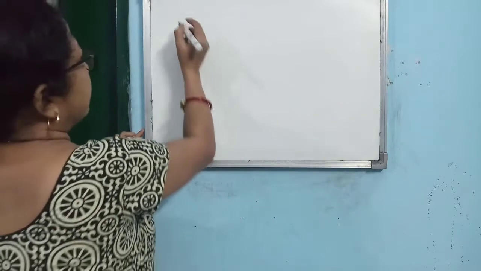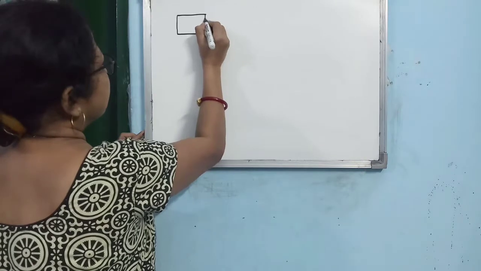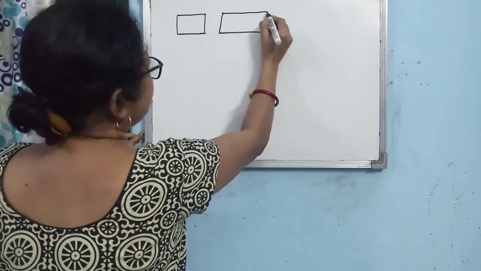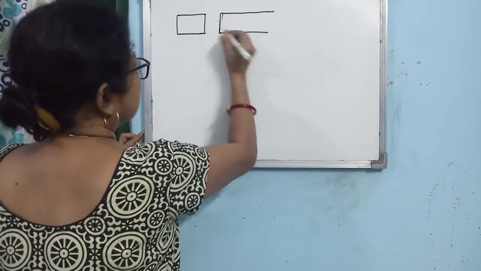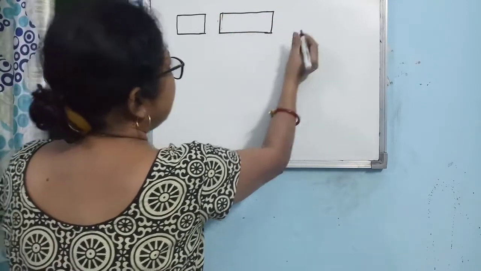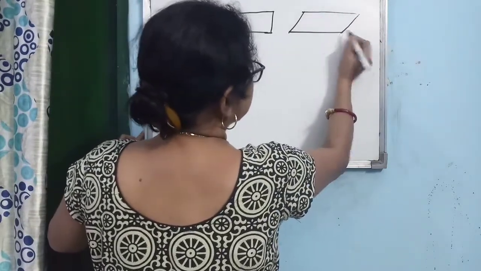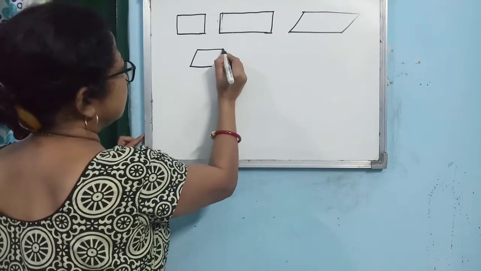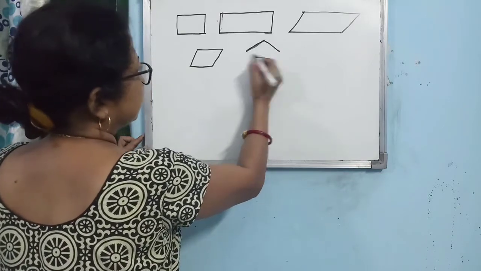Next is coming the quadrilateral. So a quadrilateral may be a square, a rectangle, a parallelogram, a rhombus, or a kite.